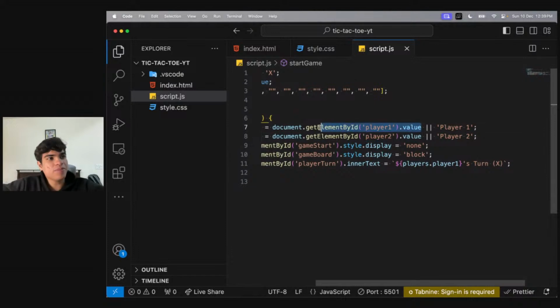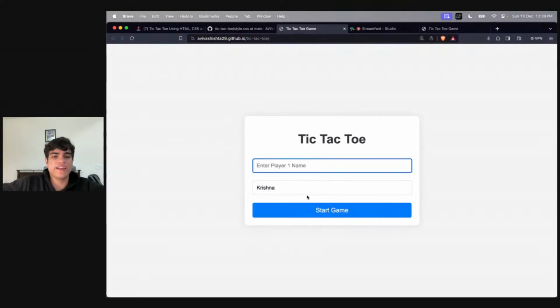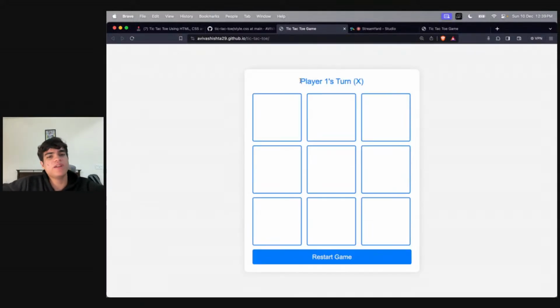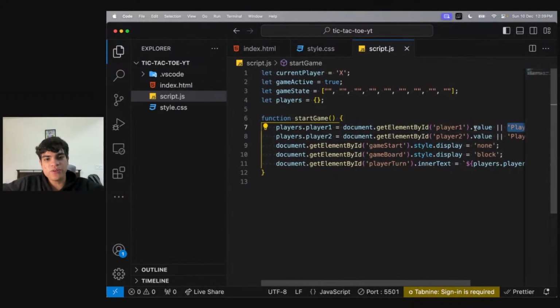All right. So I get the value from the inputs. Either the user enters them or the user doesn't. If the user doesn't enter them, they'll be player 1 and player 2. So look at this. If I don't enter anything and if I start the game, it'll be player 1 and player 2. Right? So the default values are player 1, player 2. But if the user enters some name, we'll take that name.